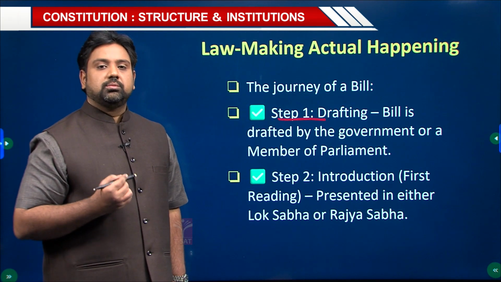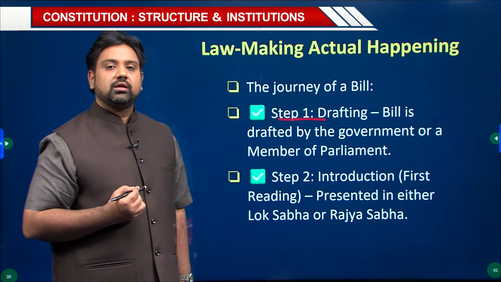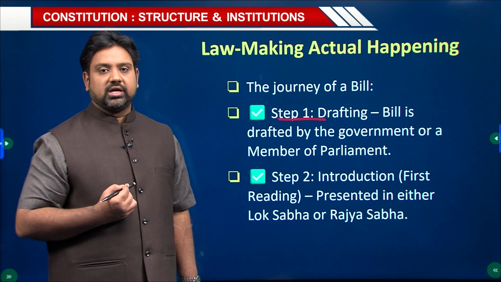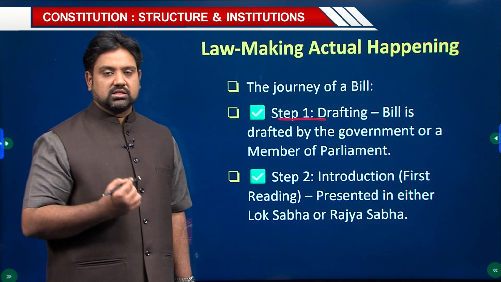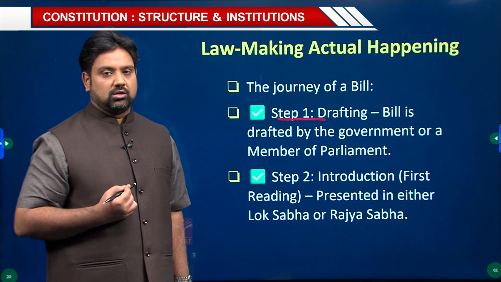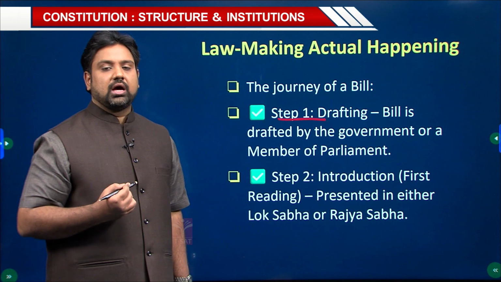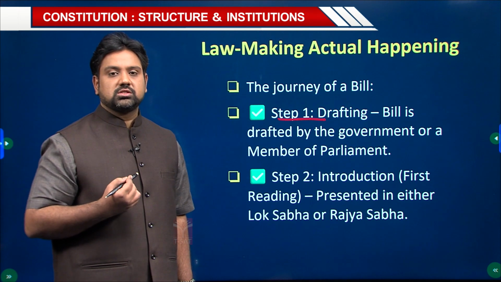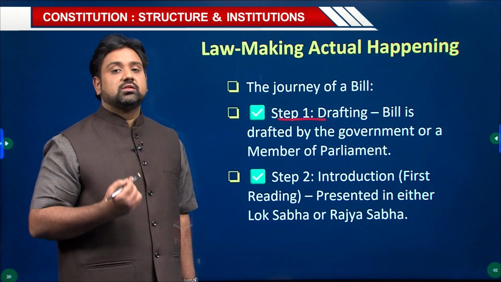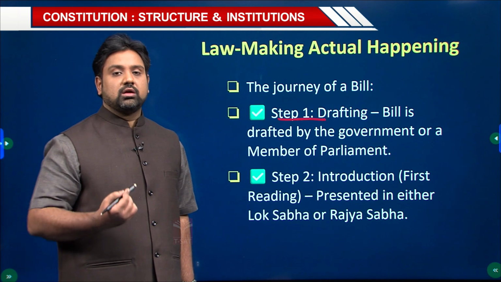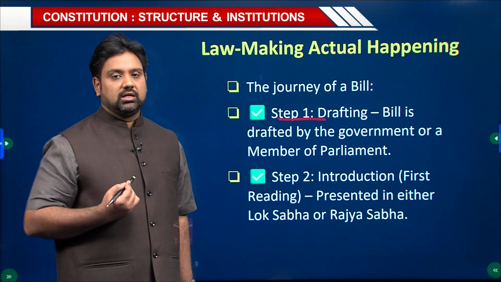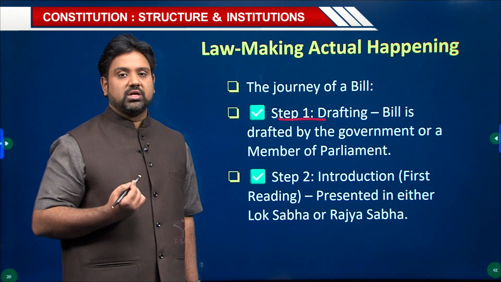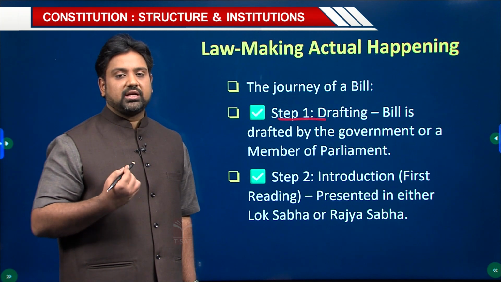Now the bills are usually drafted by the government. You have an expert committee which consists of experts from various fields, the concerned domain area. For example, if they are making a law on biodiversity, then you have committee experts, that is the botanists, biologists, and other persons who are very well versed with biology. Then you also have the legal experts who can mold those concepts into legal form.